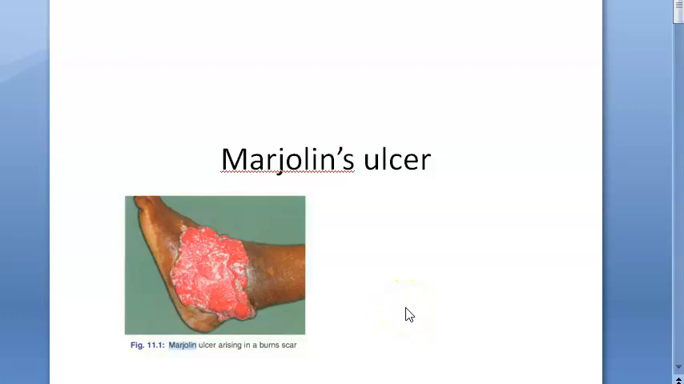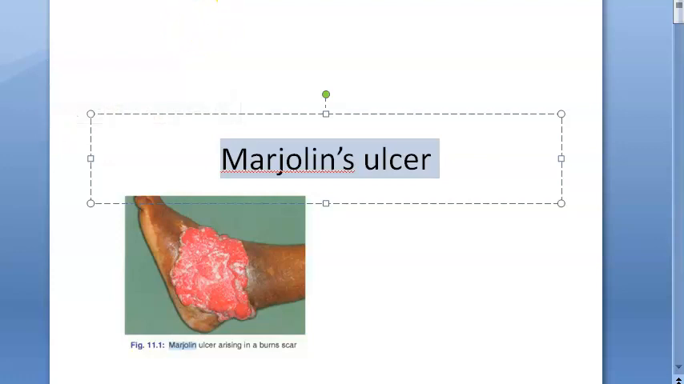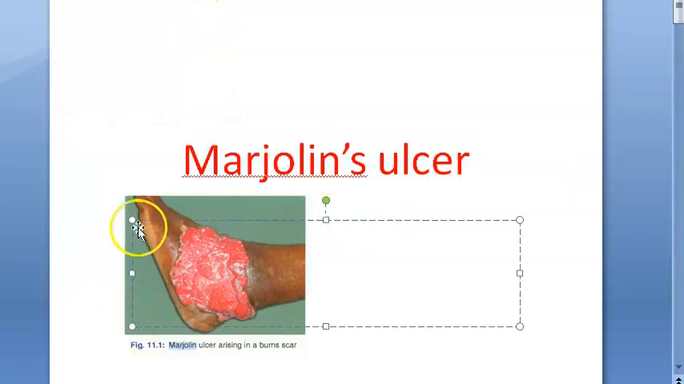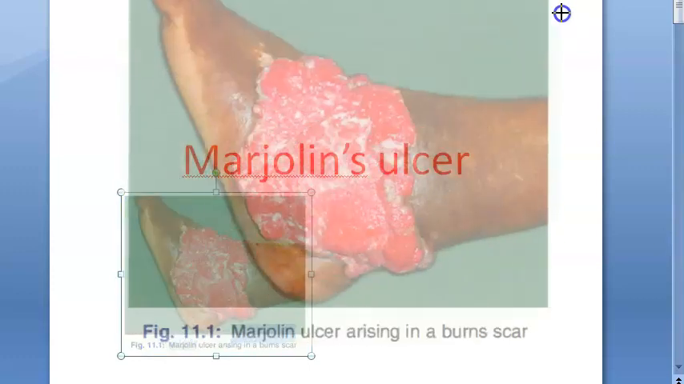Hello people, in this video we want to look at Marjolin's ulcer. So basically this is a malignant condition, okay? It is not such a small thing like an ulcer. Basically it's a malignant condition. Look at this image here.